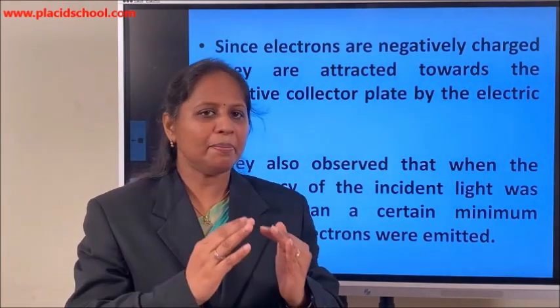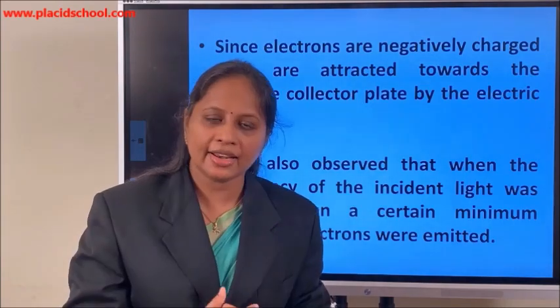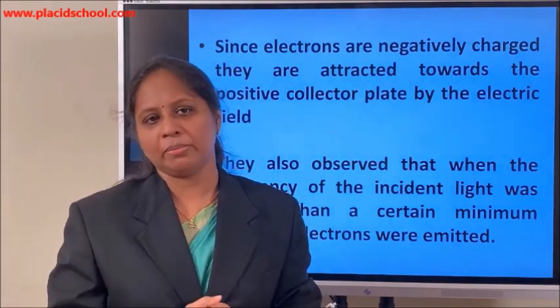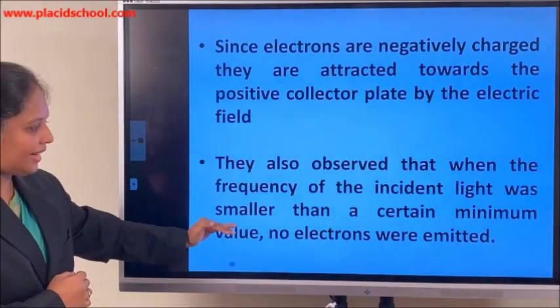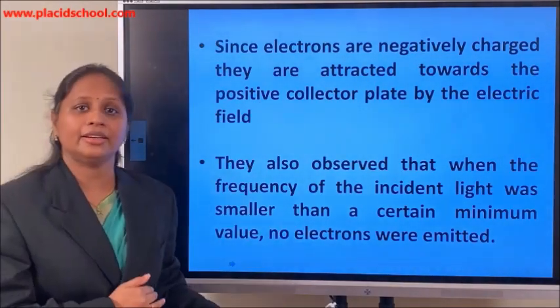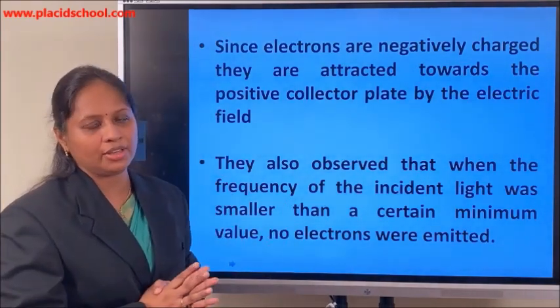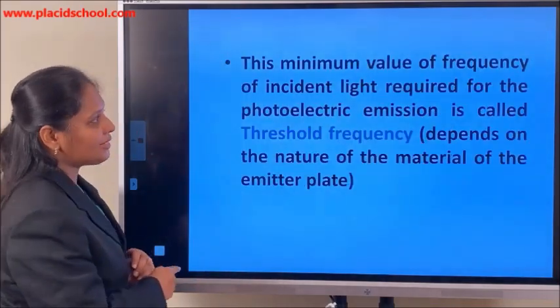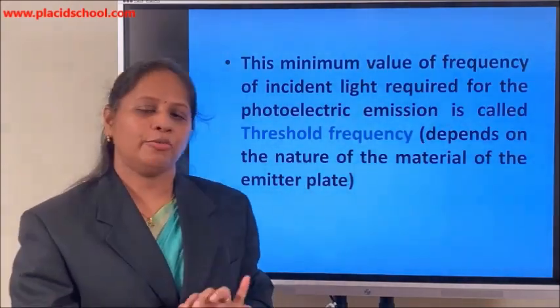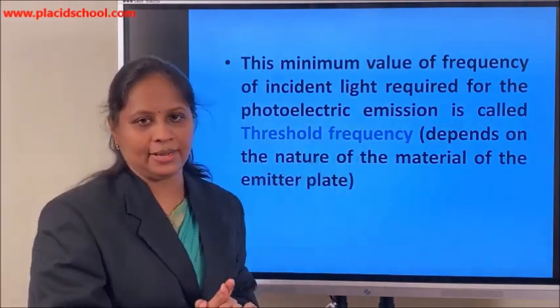That means there is a minimum frequency required for the incident light to emit electrons from the metal surface. If the frequency of the incident light is less than that minimum frequency, no electrons are emitted. And this minimum frequency required for photoelectric emission is called the threshold frequency.